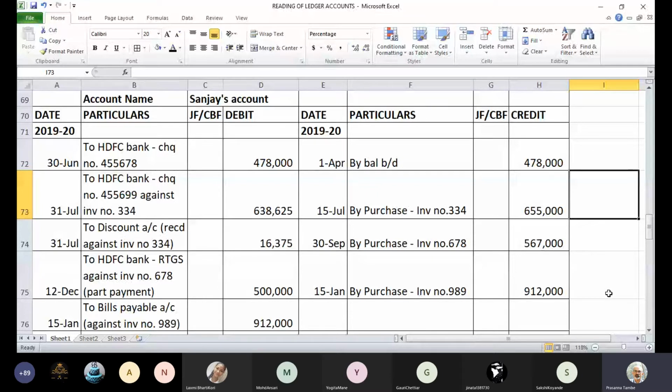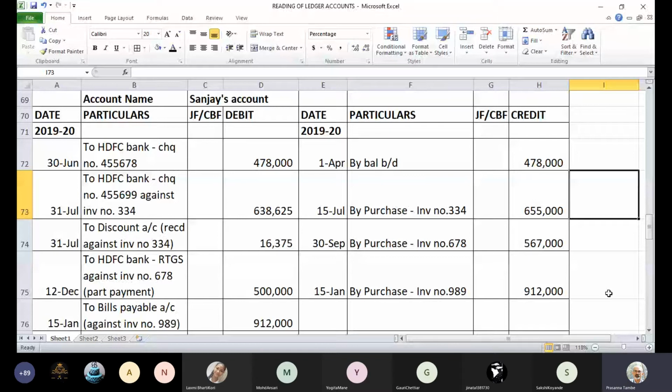4,78,000 rupees. As we go in sequence of transactions, 15th July, there is a first purchase of this year. Again, it will be a credit purchase because you have passed the entry purchase account debit to Sanjay's account, and the invoice which came from Sanjay is numbered as 334. So Sanjay has sold you some goods, you have purchased the goods from him, and you have passed the entry purchase account debit to Sanjay's account 6,55,000 on 15th of July.